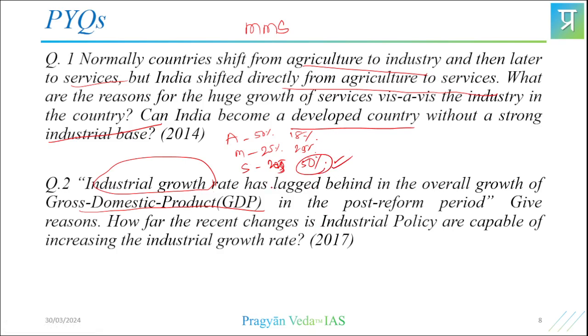that industrial growth rate has lagged behind the overall growth of GDP in the post-reform period, that is after the LPG reforms. So give reasons. How far are the recent changes in industrial policy capable of increasing the industrial growth rate? So this was in 2017. The policy came in the news and the question was asked accordingly. So like this, questions can come.